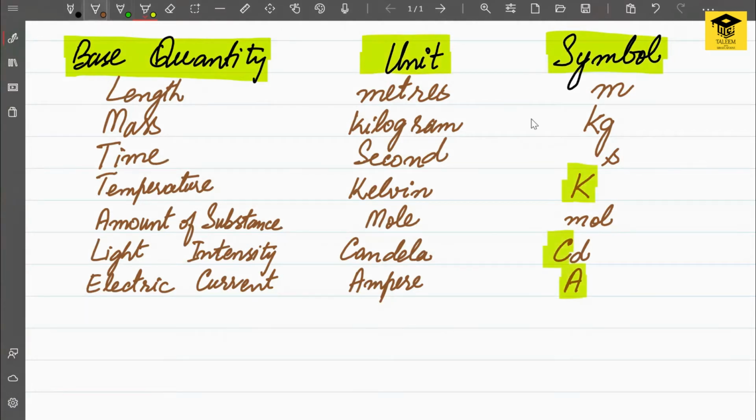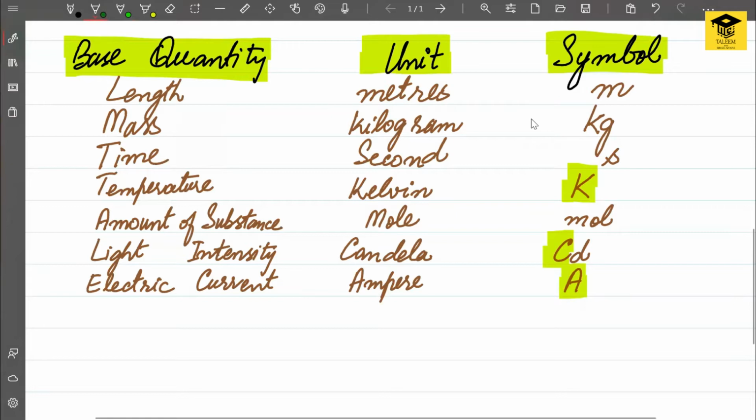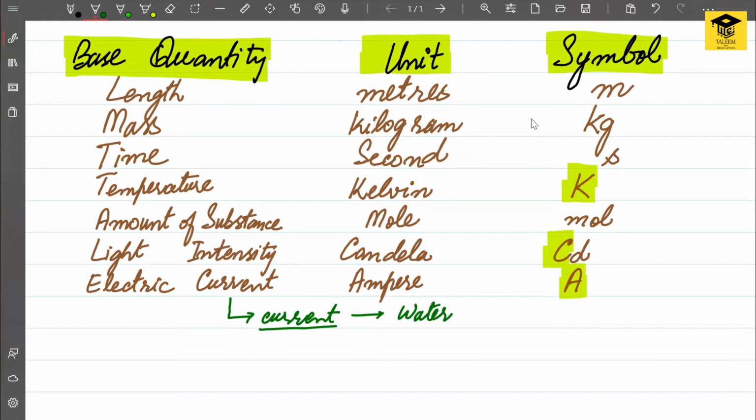Now, there is also one interesting thing about the last quantity I have written, electric current. Sometimes students just write it as current, and they write the unit as ampere. Simply writing current is not a base quantity, because current can be of many types, like water current, or some other sort of disturbance can also be called current.